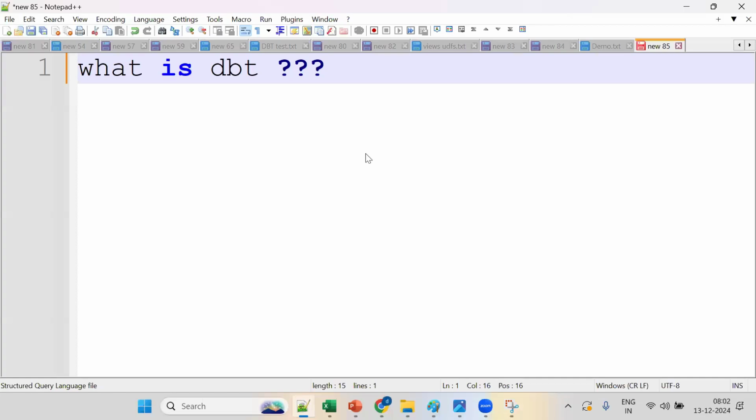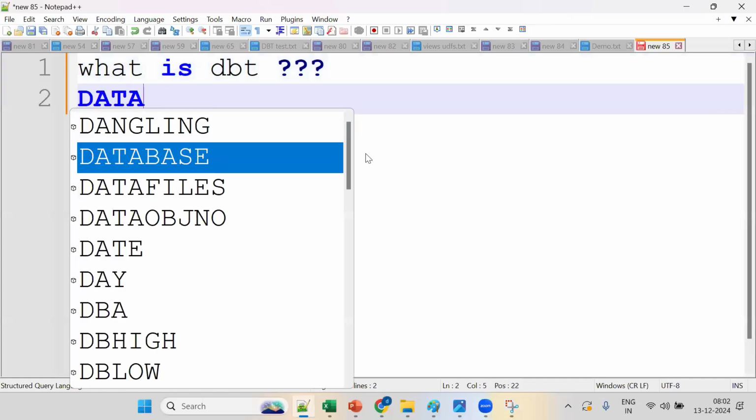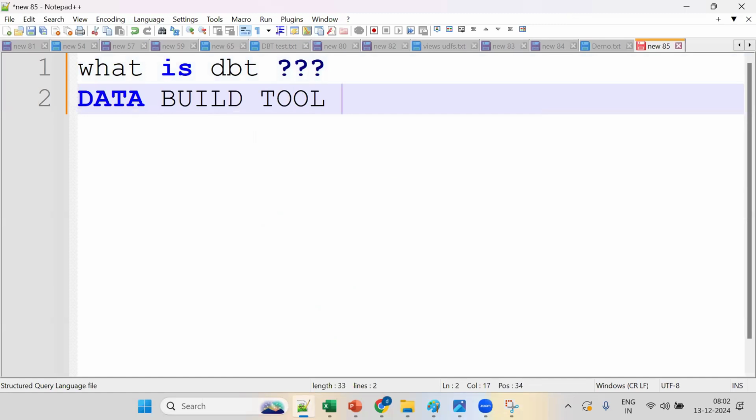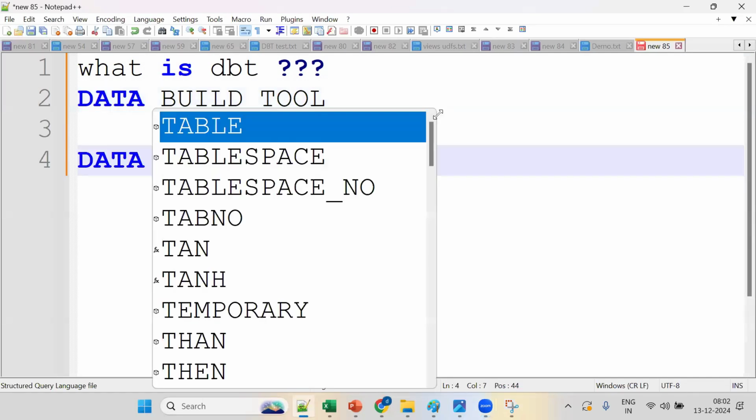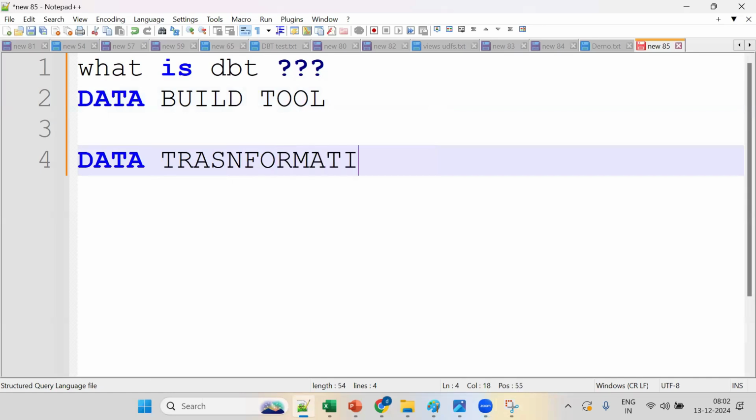Data build tool. DBT is a data build tool. What's the purpose of this DBT? Anyone? Data transformation. It's mainly a data transformation framework.